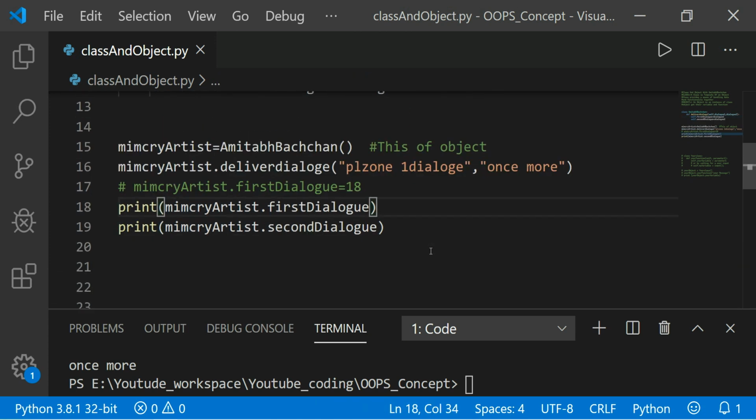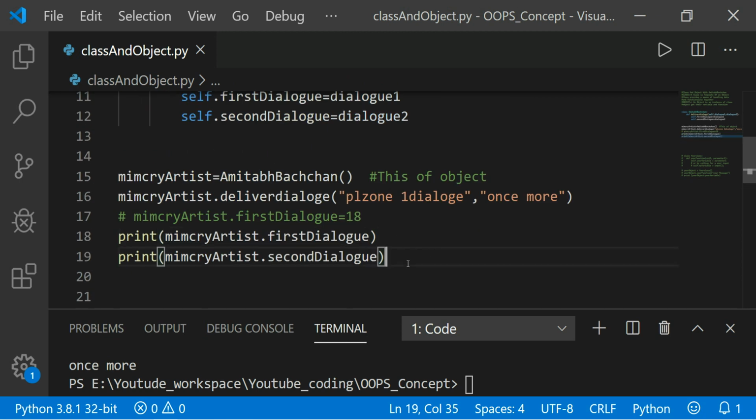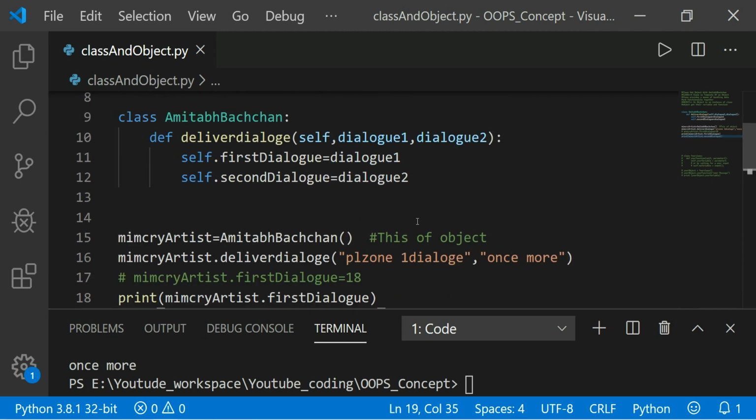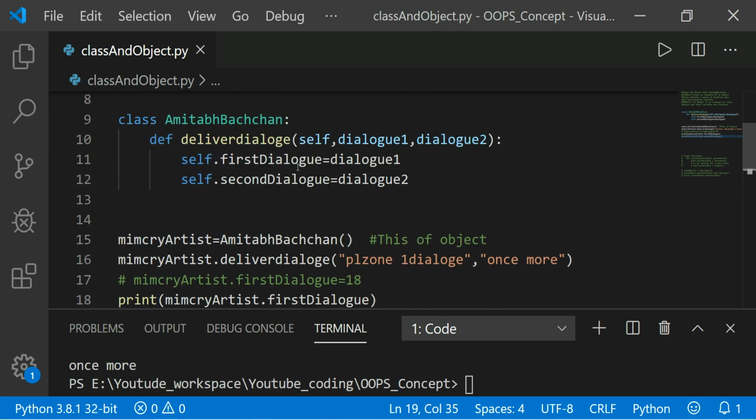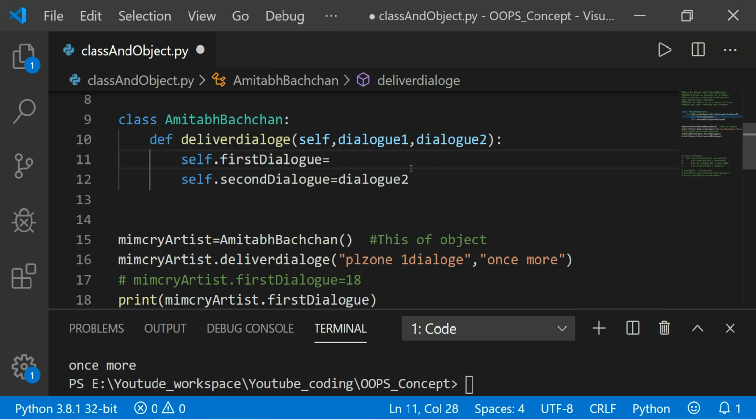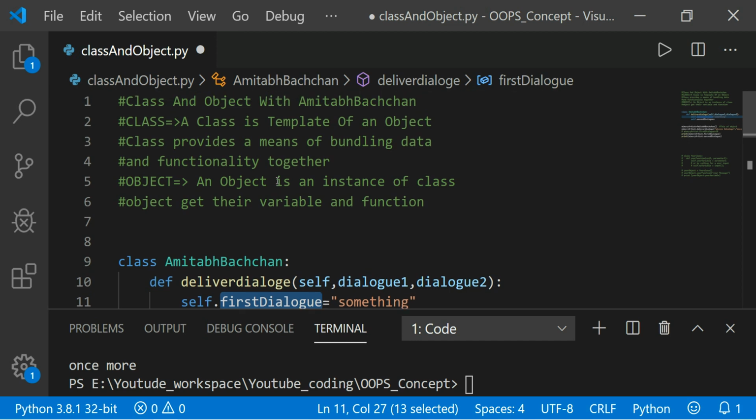And what benefit do you get from this class and object? So here see, I can't do anything inside the class. I'm not changing the value inside the class. I'm changing the value from here. You can also change the value from here, right? So if some value is inside, something, right? I mean, this is not a good way. Inside the second dialog, this is an attribute. This is the attribute I am talking about here.